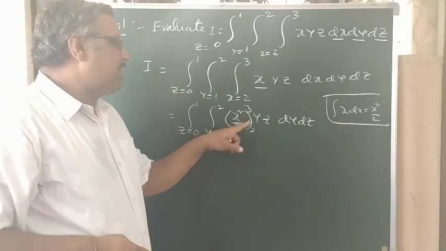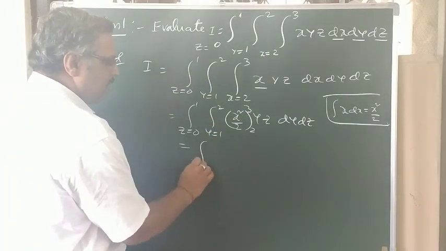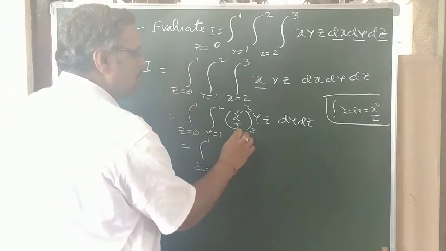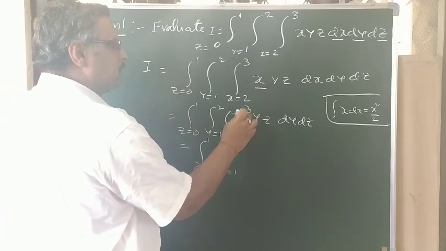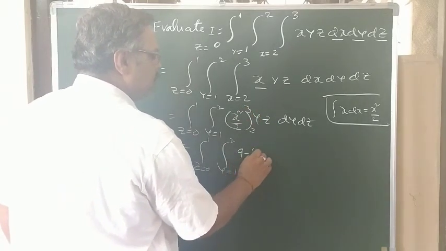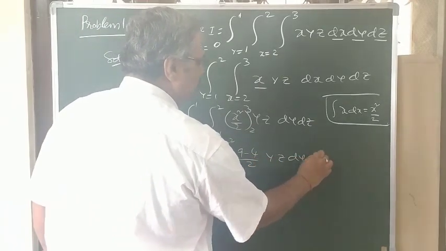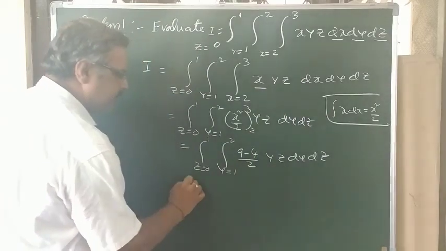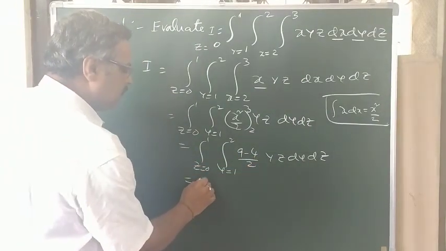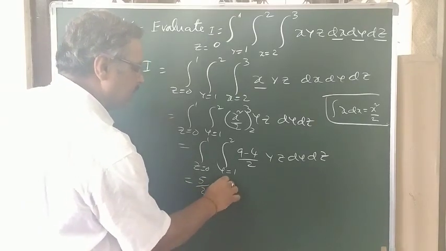First substitute x equals 3, then x equals 2. If you put x equals 3, 9, then the second limit 4 by 2, yz dy. Now 9 by 2 minus 4 by 2 is 5 by 2. Z is 0 to 1, fine.